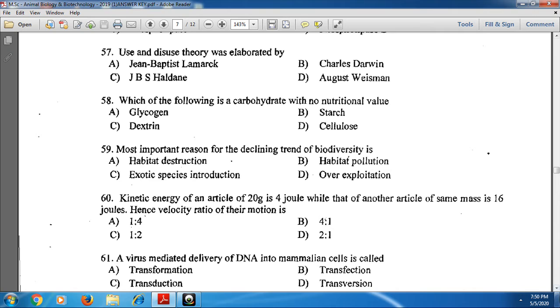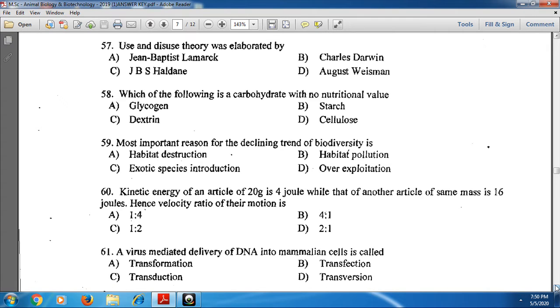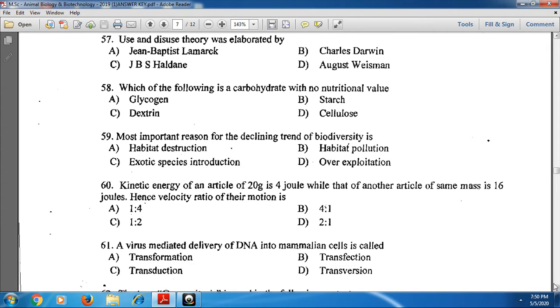And next, coming to the 60th one. The kinetic energy of an article of 20 grams is 4 joules, while that of another article of the same mass is 16 joules. Hence the velocity ratio of their motion is? What is the kinetic energy formula? Half m v squared. Here the mass is the same, so the mass cancels, and we have to calculate the velocity ratio from the kinetic energies.